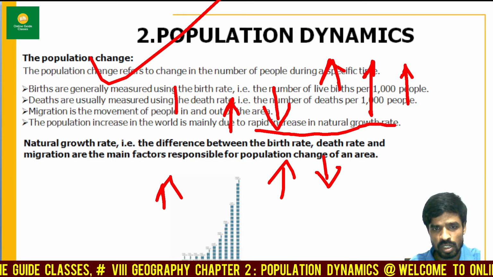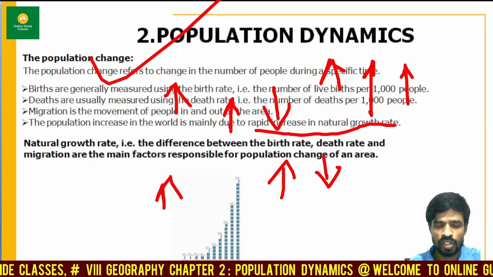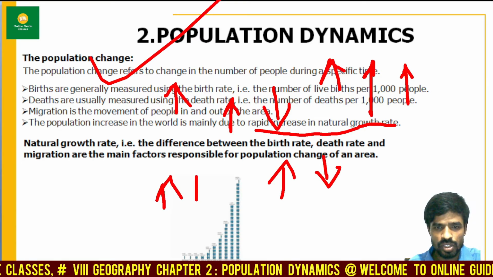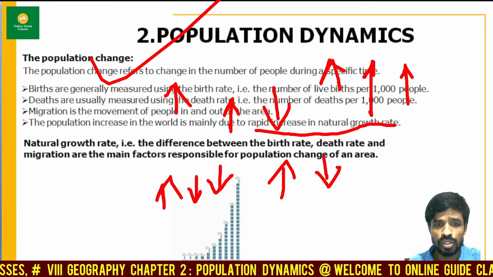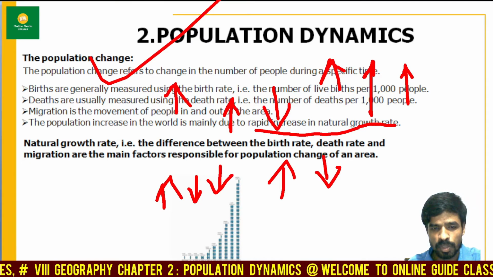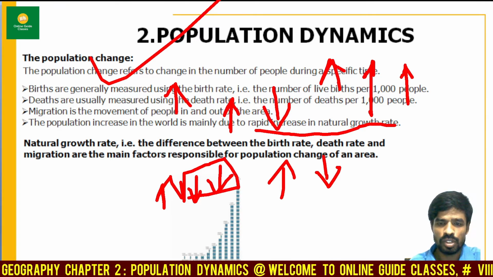If both are decreasing, there are some countries that we are going to study in which the birth rate is decreasing and the death rate is also decreasing. During this time, what happens? The population growth is getting reduced or it is becoming slow.